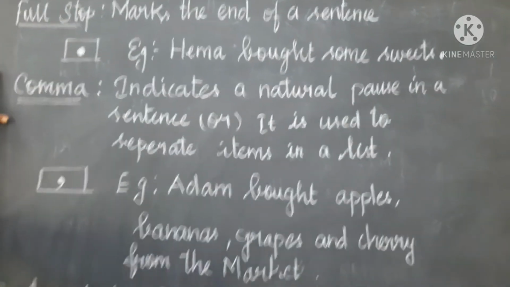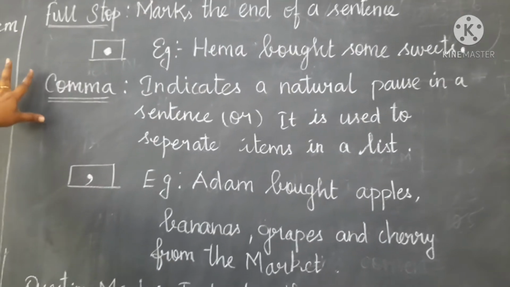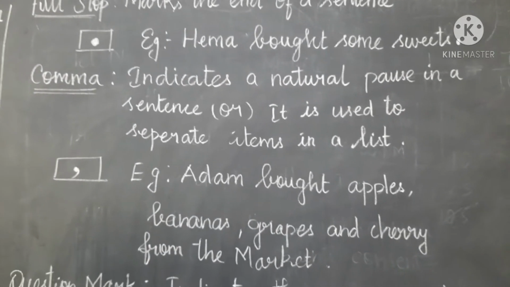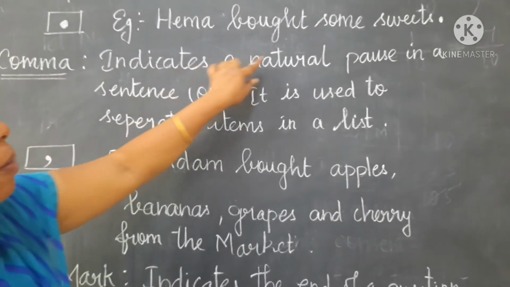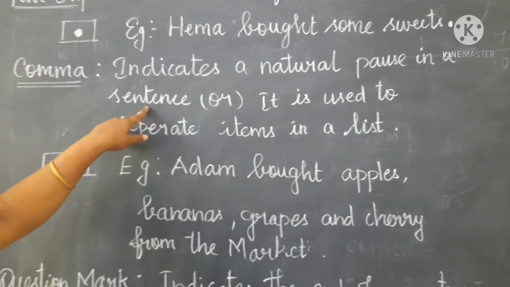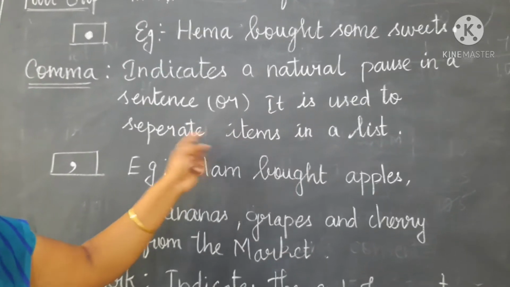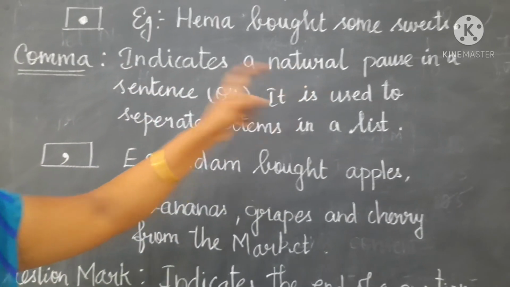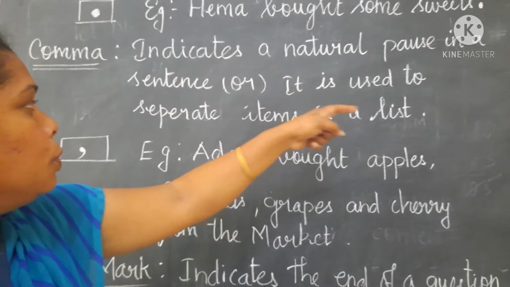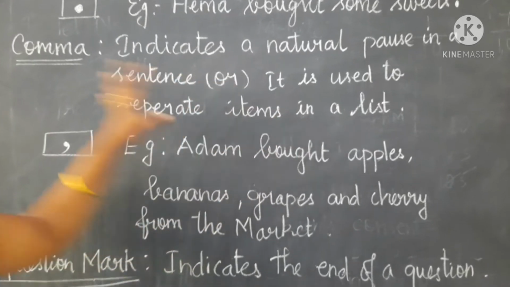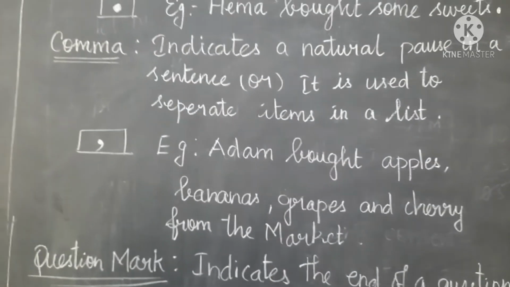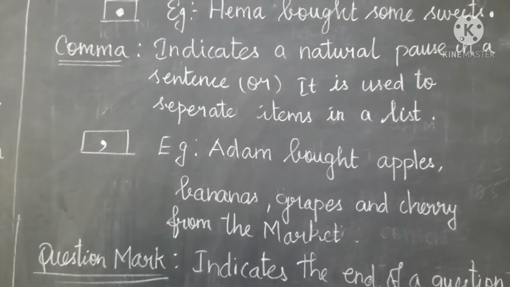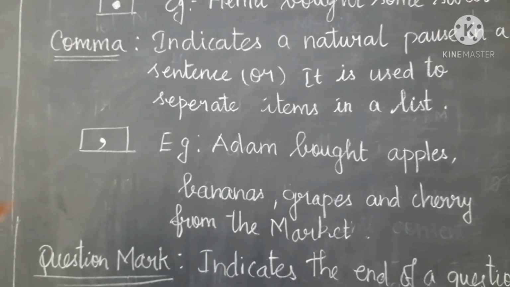Then the second one is the comma. It indicates a natural pause in a sentence, or it is used to separate items in a list. For more than two items, we use this comma.